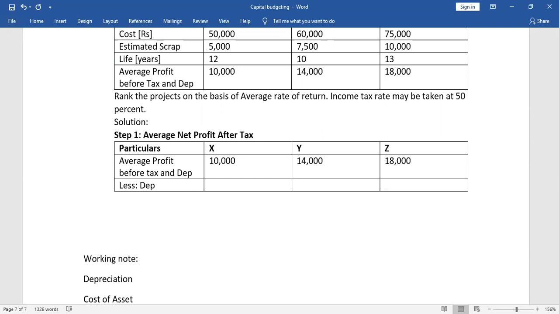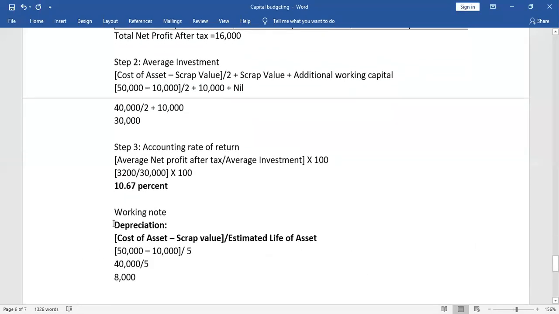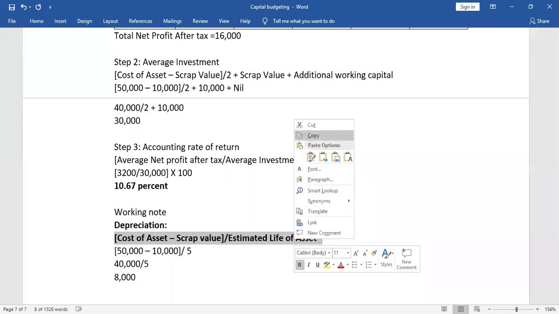Life is given as 12 years, 10 years, 13 years. I will copy the formula from the previous sum. We want only the formula: cost of asset minus scrap value divide by estimated life of the asset.